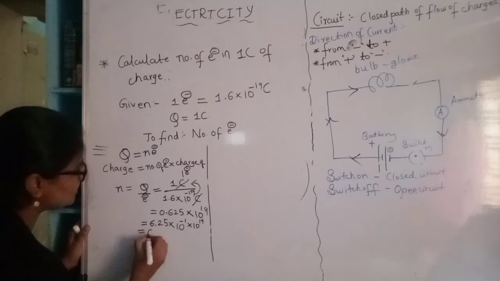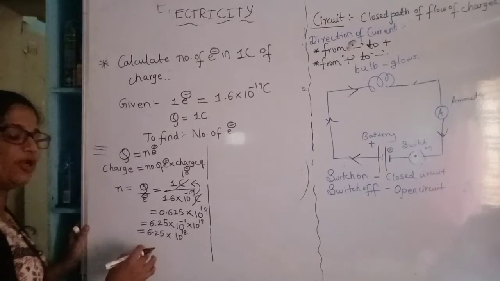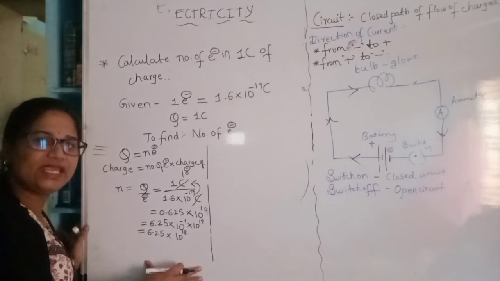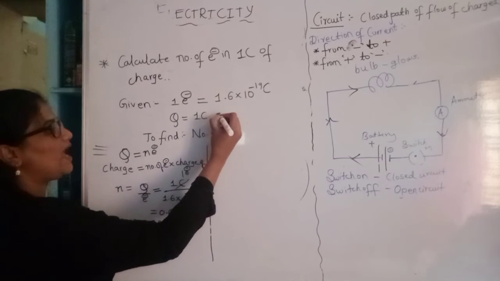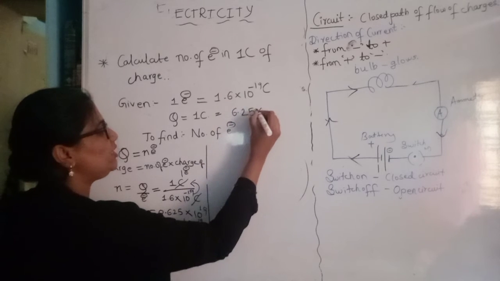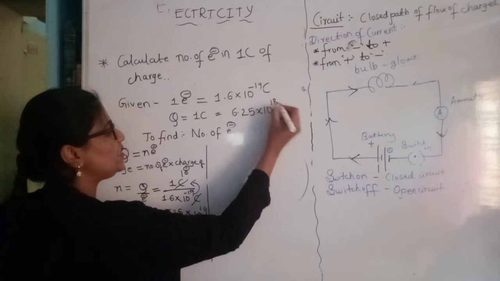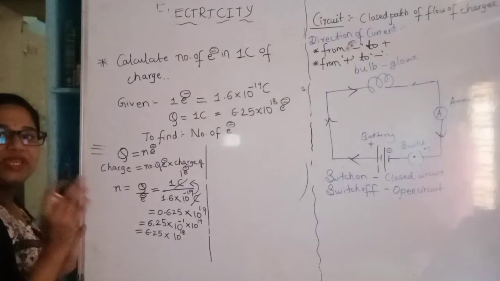So I will get the answer as 6.25 into 10 raised to 18. So I can say in 1 coulomb of charge we will have 6.25 into 10 raised to 18 electrons.